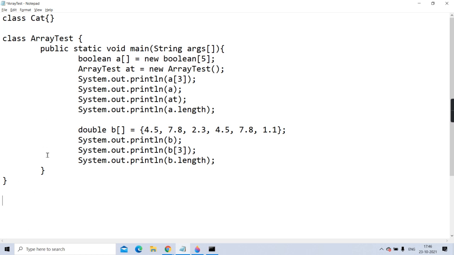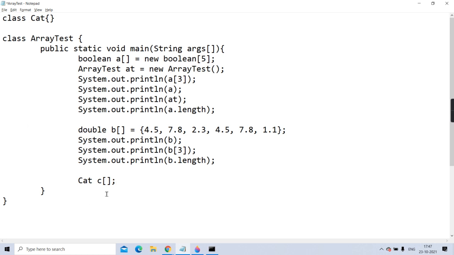Now what I want to do is, I want to create an array of 5 cats. 5 cat array I want to create. Means 5 cat objects. 1 cat object, 2 cat object, 3 cat object. Likewise, an array of 5 cat objects I want to create. Getting, guys? If you are writing like this, see here. Cat C square.